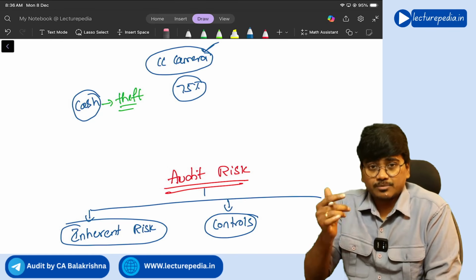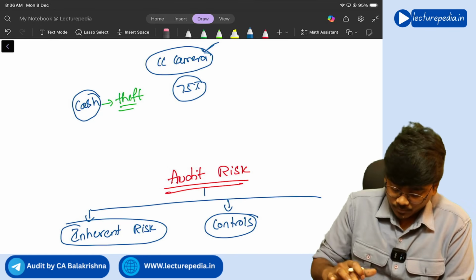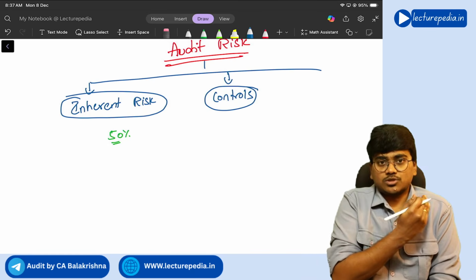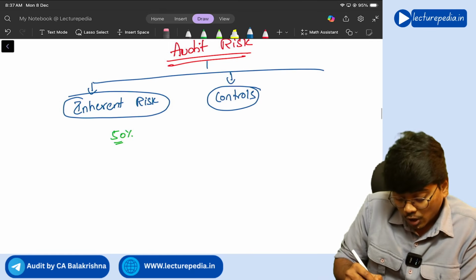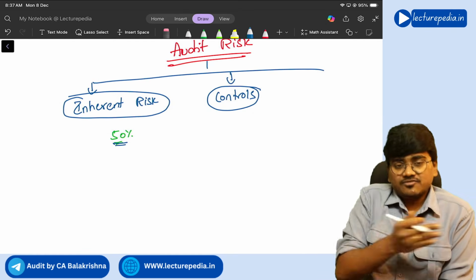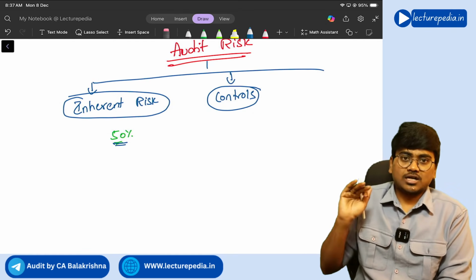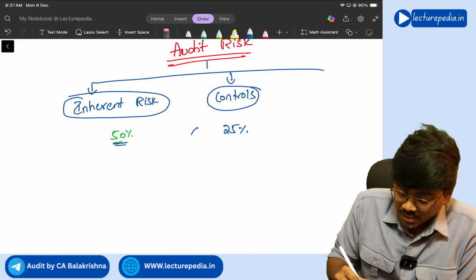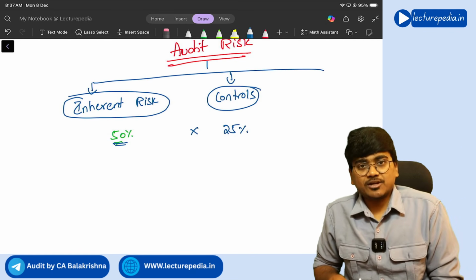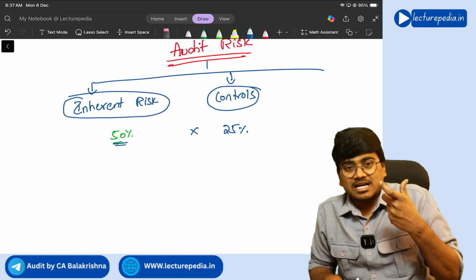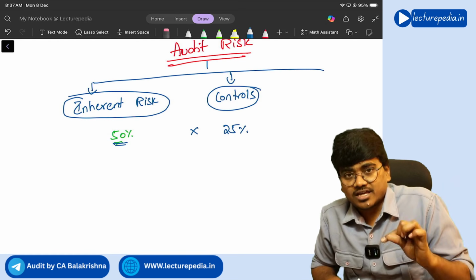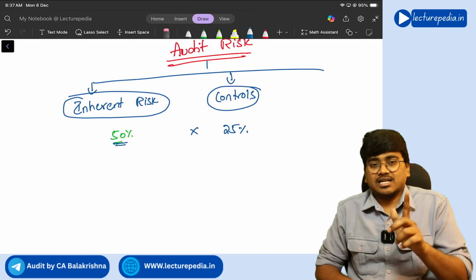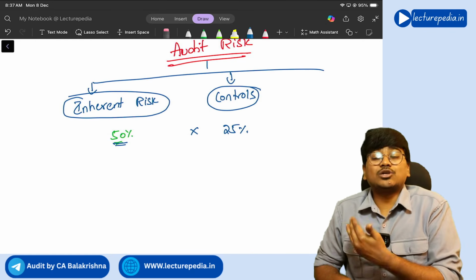Still there is a 25% risk as it is. So of the 50%, 75% is reduced by controls, and the balance 25% is there as it is. So control risk is 25%. Control risk means the risk that controls might fail, might not be able to detect, prevent, or correct the misstatements.